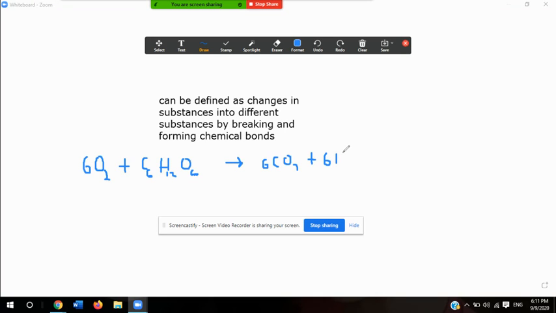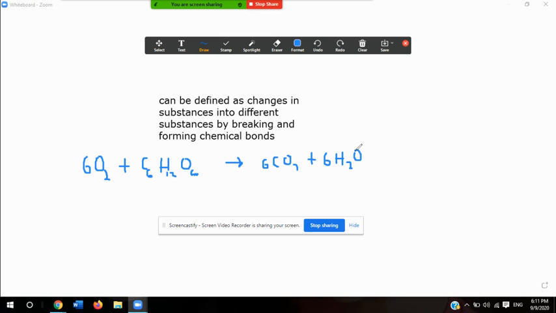Now, let's look at this chemical reaction and first see if it has all the characteristics of the definition of a chemical reaction that I defined right above this. Give me 1 second, ladies and gentlemen. We're learning how to use this little pencil thingy.